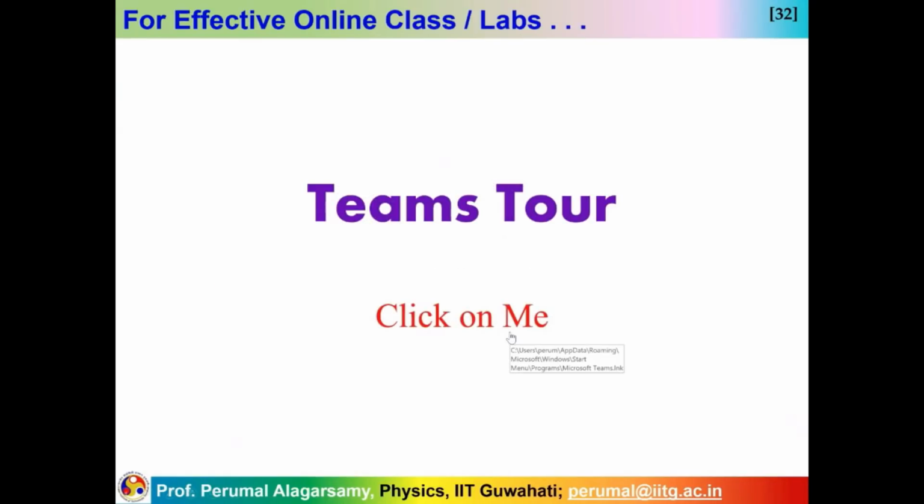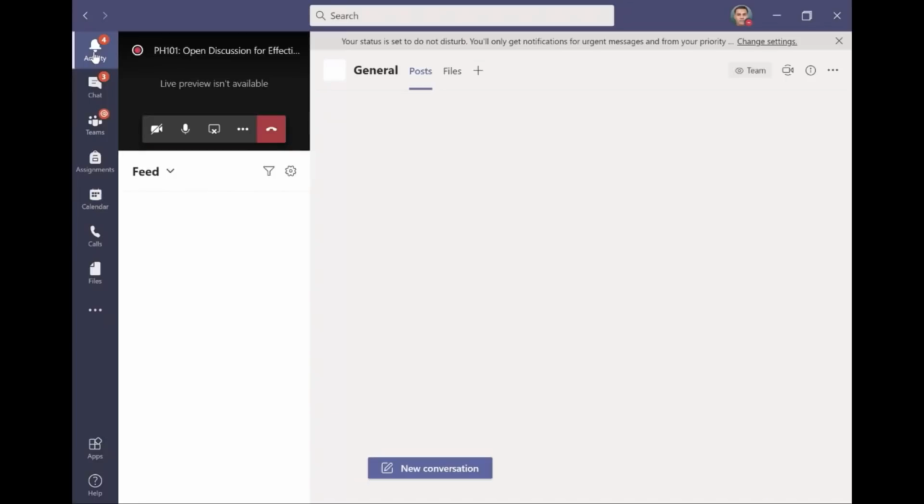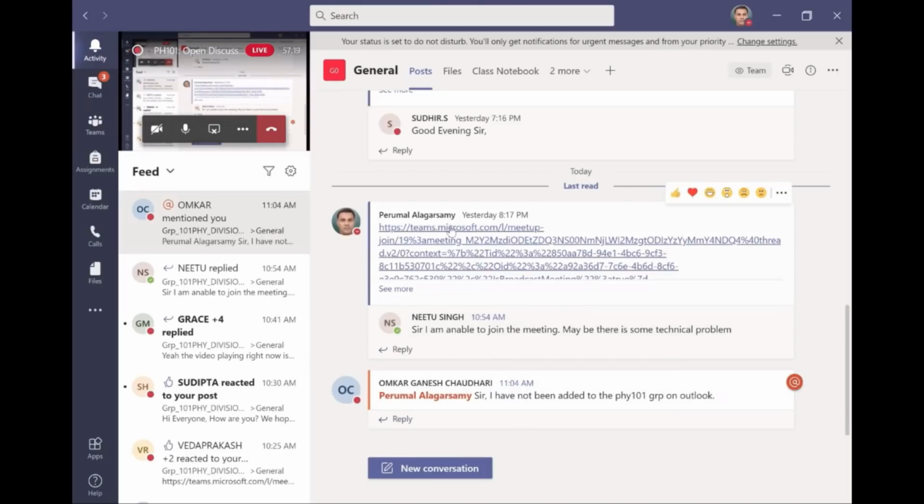So let me open a file. Okay, we are already in Teams only. Now you can see the activity folder. I don't know if there is anything confidential, but of course there is nothing confidential. You are friends. So now you have seen a lot of information. The students are chatting with me in the groups on various things.